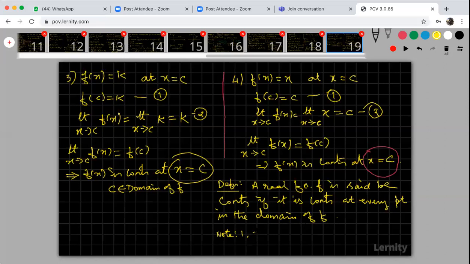Therefore, your constant function is continuous. You take it as: every constant function is continuous, and the identity function is continuous.